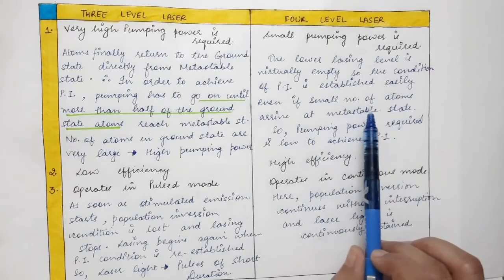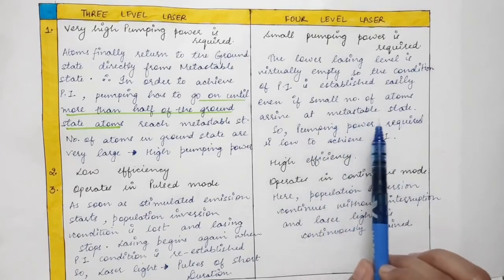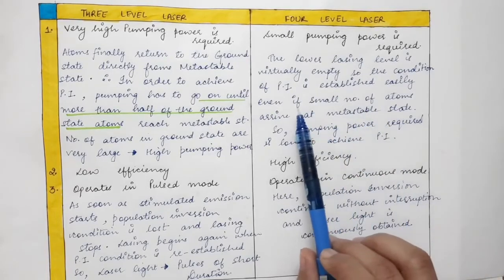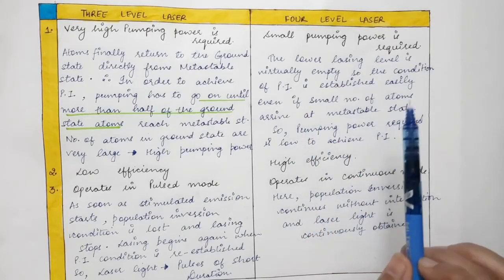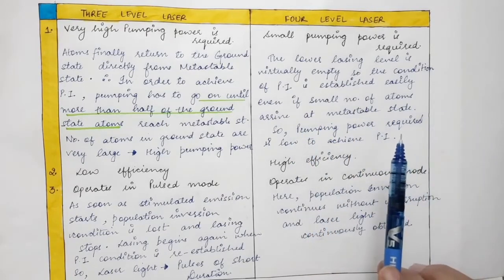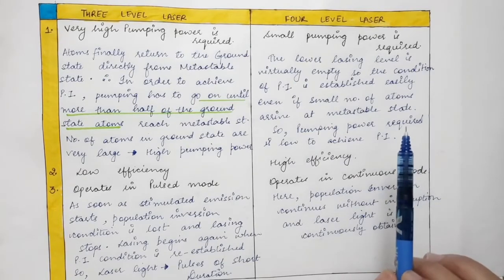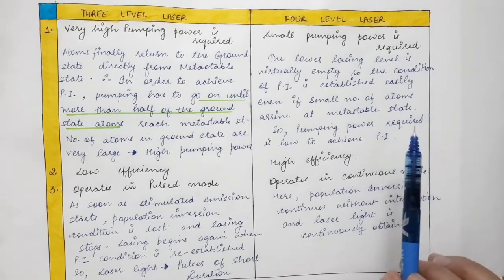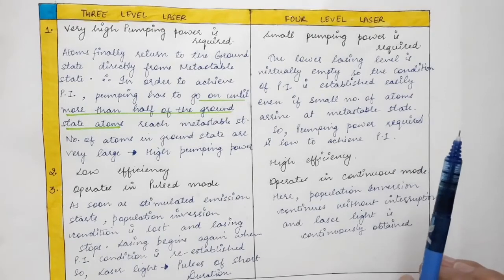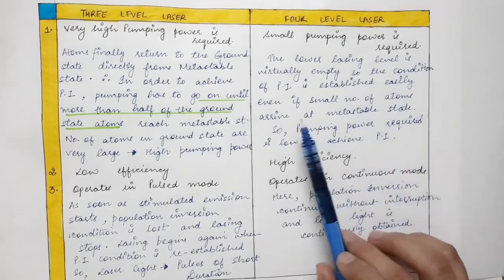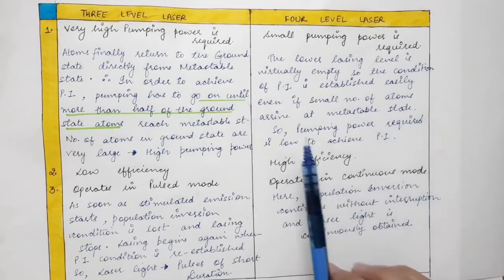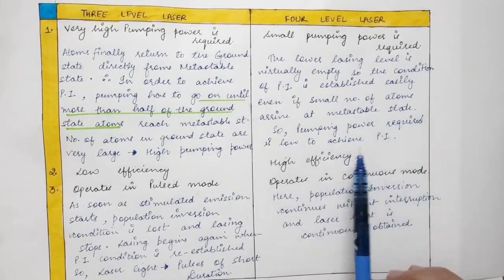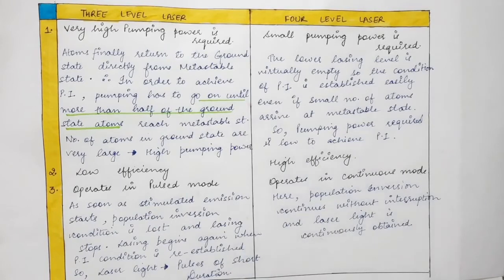And even if a small number of atoms arrive at the metastable state, population inversion is achieved, because the intermediate state, that is the lower level, is practically empty. So with a very small number of atoms at the metastable state, we obtain population inversion. So the pumping power required is low to achieve population inversion.